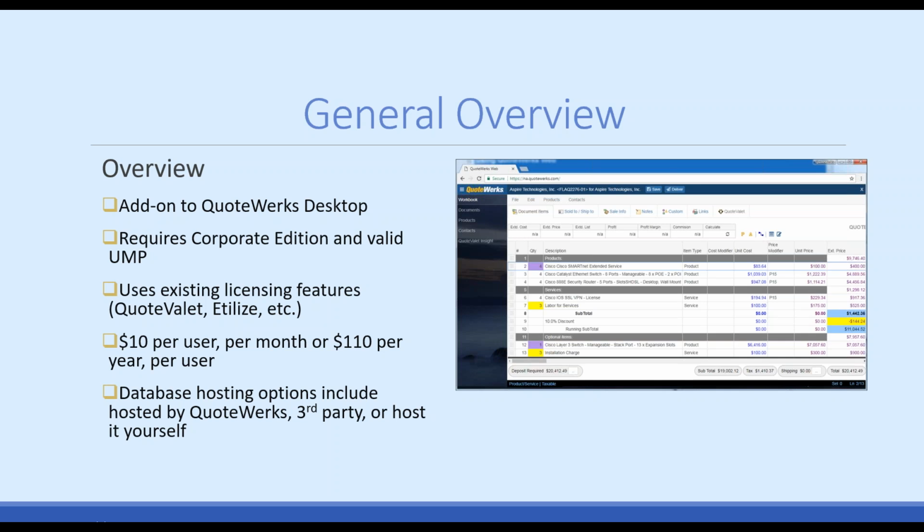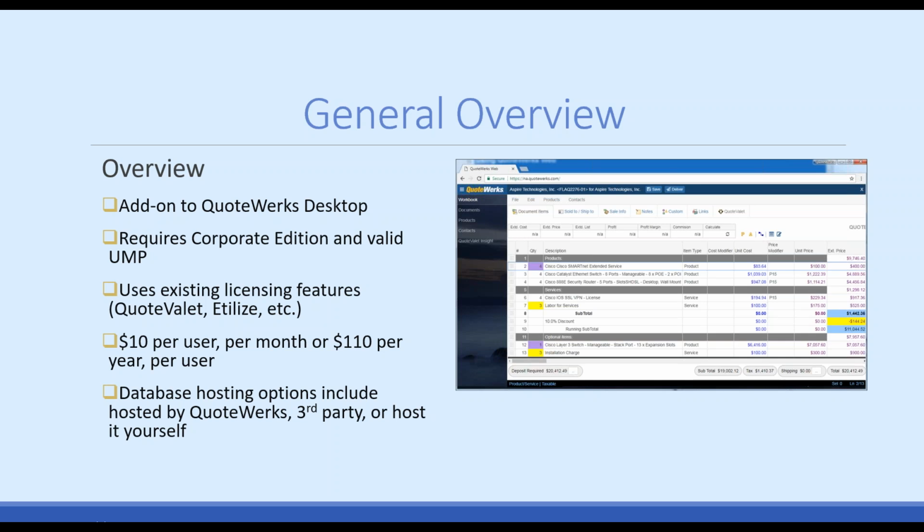The price for QuoteWerks Web is $10 per user per month, or if you buy the annual subscription, it's $100 per year per user. So it's a very affordable add-on, and you only need to purchase it for the users that need access to QuoteWerks via web interface. If you have 5 users in the office and only 2 of them need access to QuoteWerks Web, then you only need 2 licenses. The licensing is concurrent as well, so it only uses the QuoteWerks Web license when someone actually logs into QuoteWerks Web to utilize that functionality. So really affordable, really easy to use.